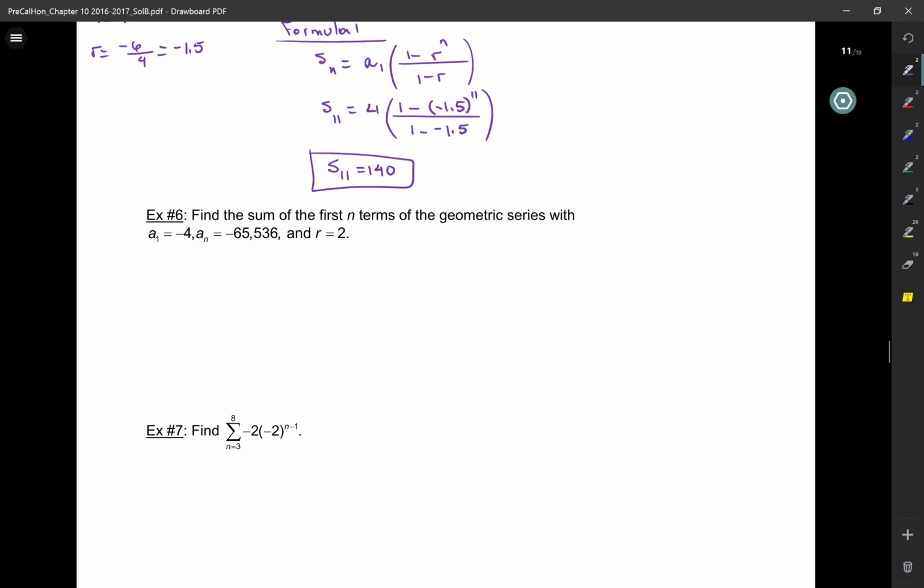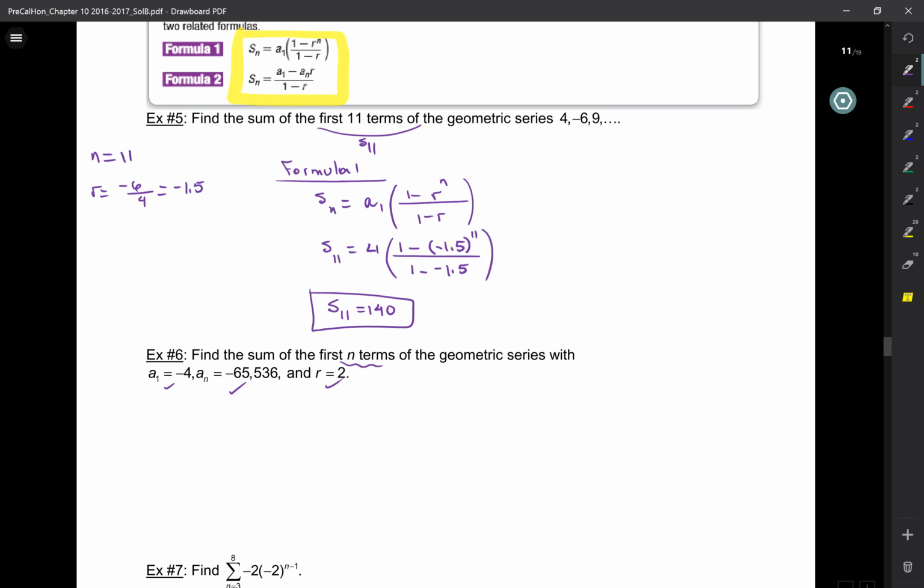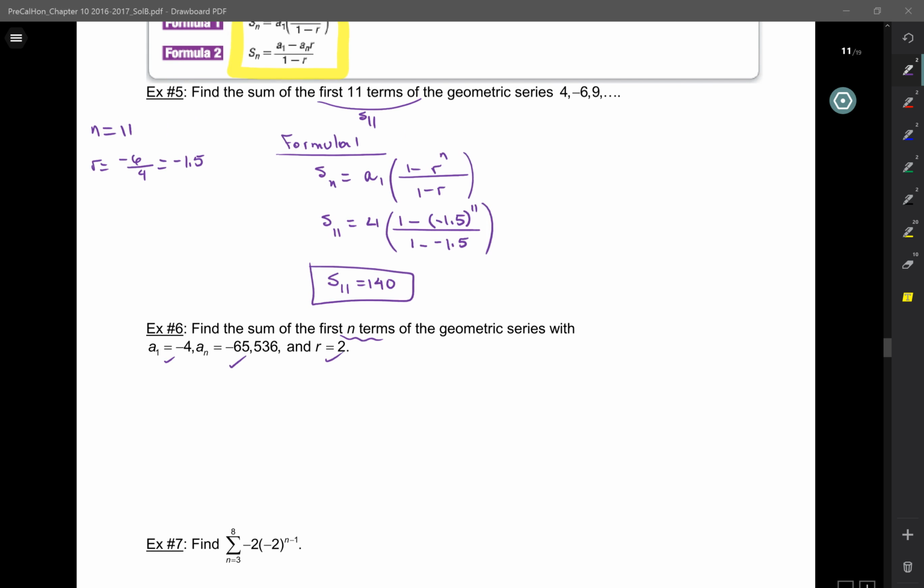So here it says, find the sum of the first n terms. Okay. So let's see what I'm given. I'm given A1, A_n, and R. Is there a formula that I could use with these three? Formula 2, right?